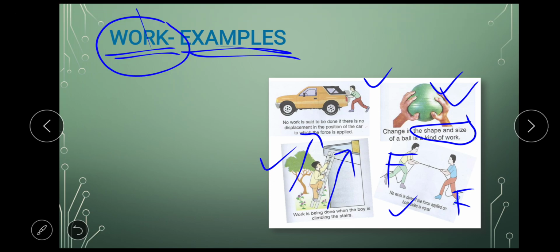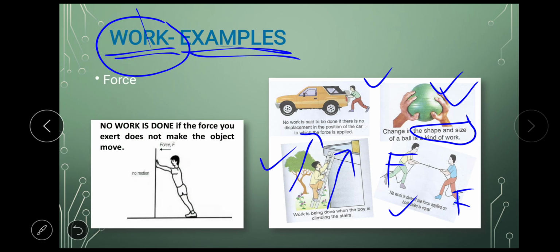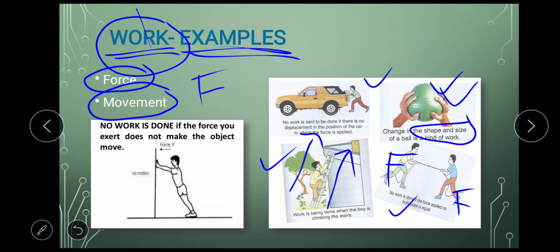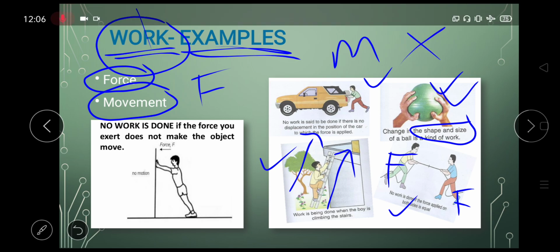So see, you have to understand that work depends on two things. It depends on the force and movement. That is, when you apply force, only if the object moves, it is said that work is done. If the object does not move, then we say that no work is done.